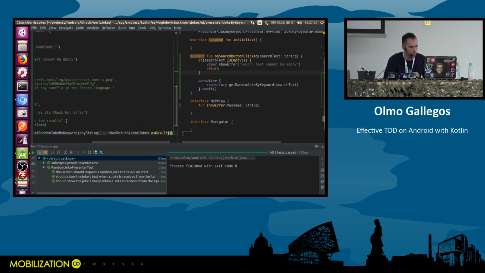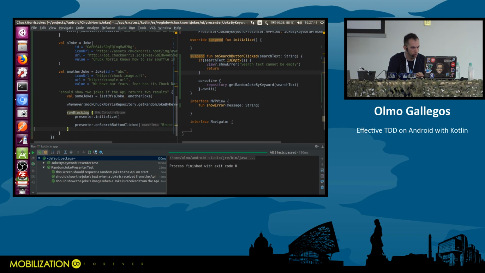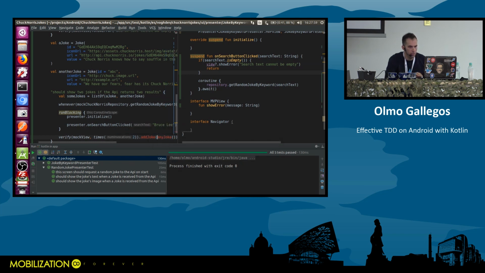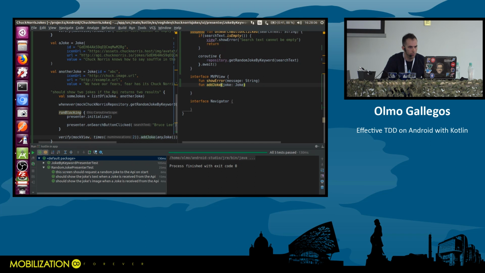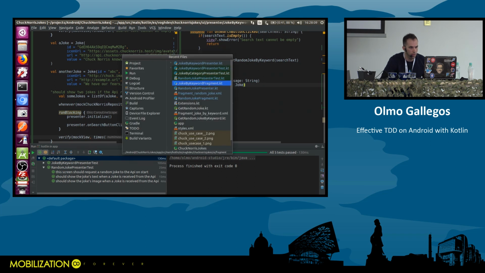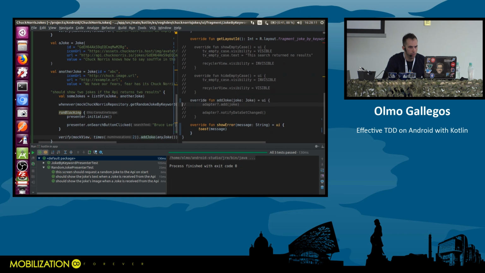So now we need to verify that the view is calling the method called add joke twice, because it's a list. So we are adding jokes to the list with any joke. All right. Let's create this method, add joke. It is a joke. And we need an implementation for that. Joke by keyword. There is the implementation. I need some imports. I need to create and initialize this adapter.